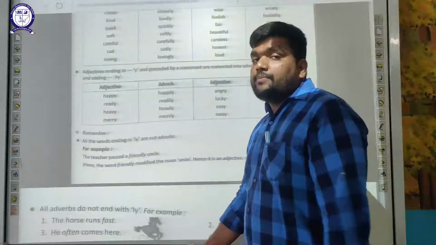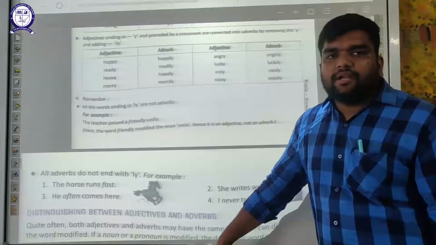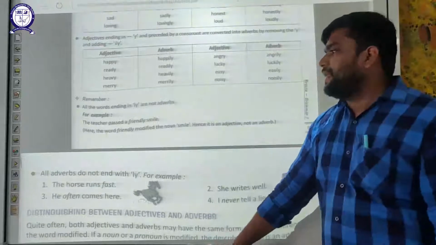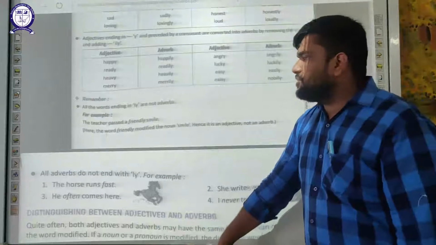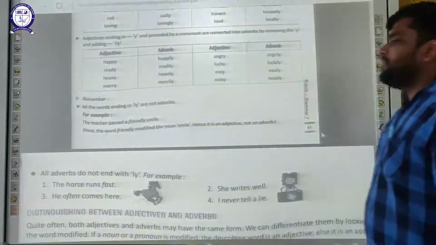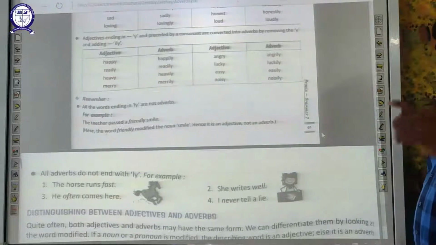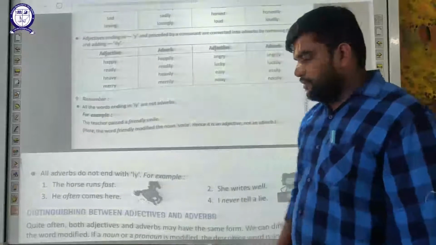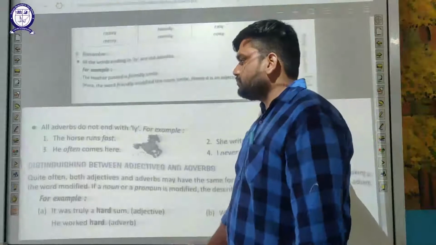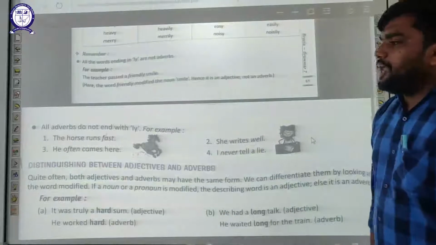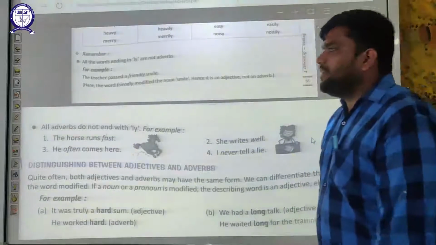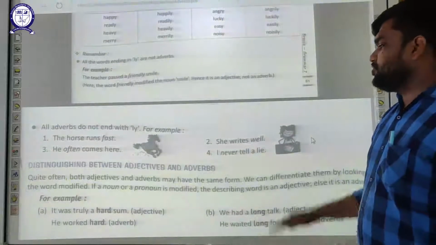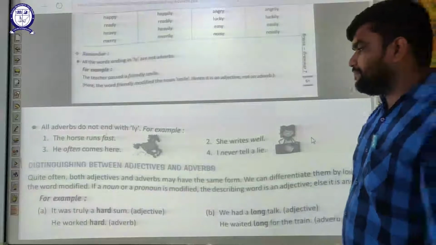Now remember one thing: not all words ending with ly are adverbs. Like, the teacher passed a friendly smile. Here the word friendly modifies the word smile. It's an adjective, not an adverb. Don't get confused, students. Also, not all adverbs end with ly. Some more examples: the horse runs fast. He often comes here. She writes well. I never tell a lie.